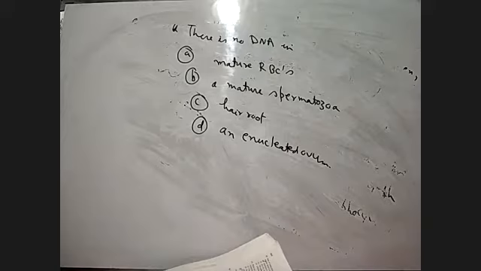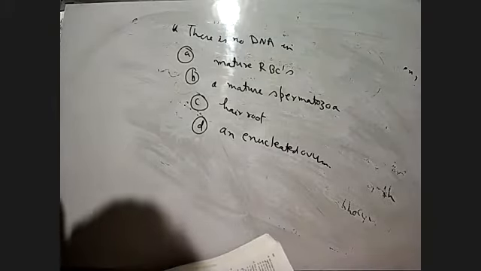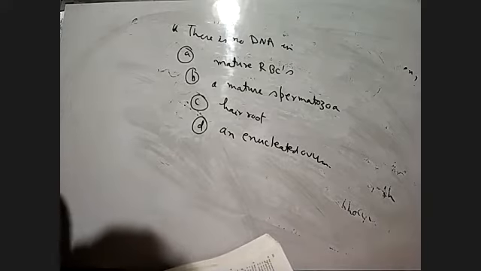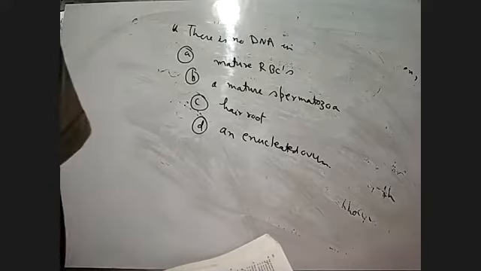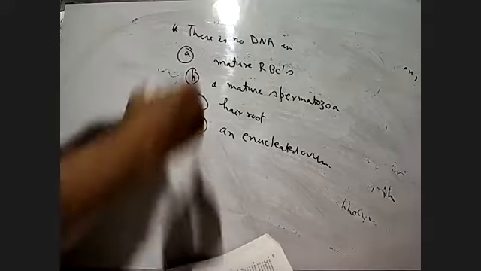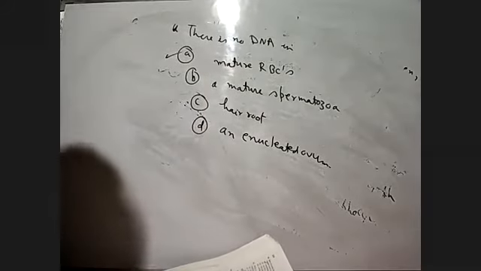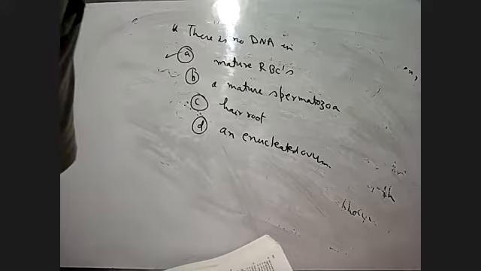Mature RBC. There is no DNA in the mature RBC, right? Because RBC does not contain a nucleus. That's why, because DNA is present in the nucleus of the blood cells.